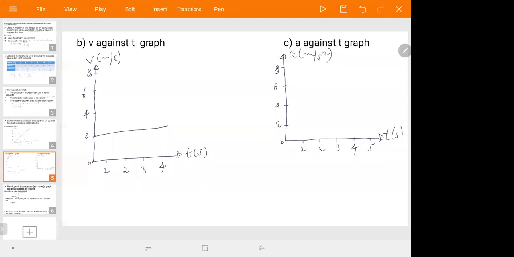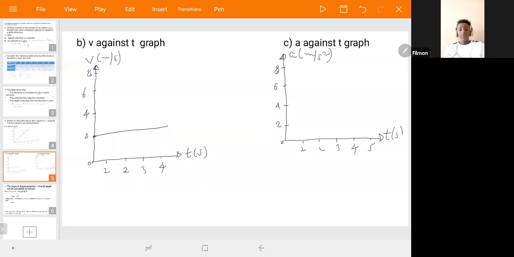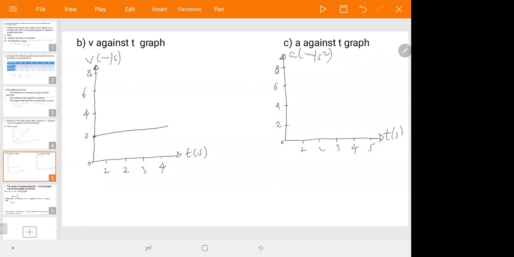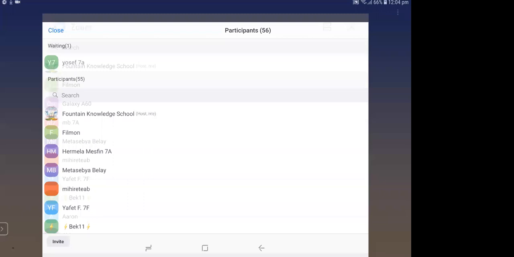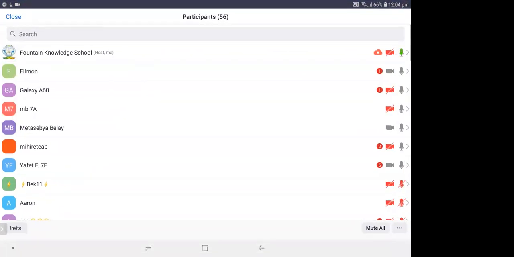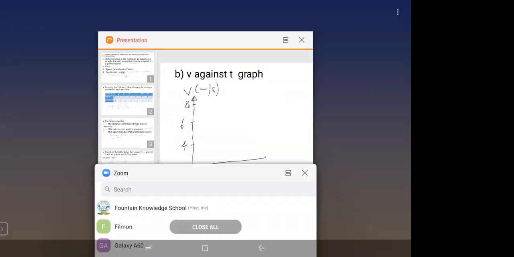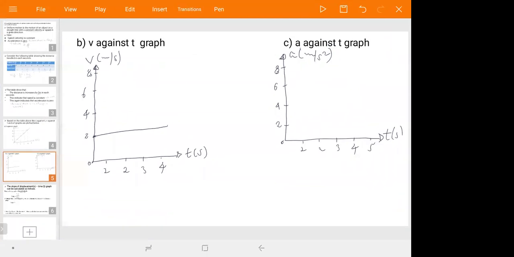Acceleration was how many? 0. Therefore, your acceleration is 0. So in uniform motion, acceleration is 0, and velocity or speed is constant, okay? Clear? I think it is clear for you.